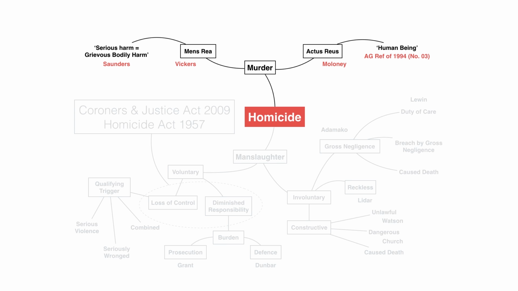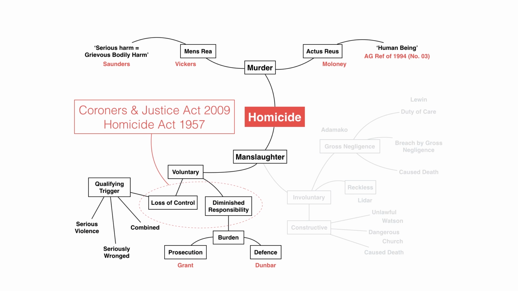So the next element that you need to identify in our spider graph is that. Once we bring that about as well, you'll understand that there are two different types of voluntary manslaughter, one of loss of self-control and one of diminished responsibility, both of which have been identified in the Coroners and Justice Act of 2009 and the Homicide Act of 1957 respectively. Now, it's a good idea when you are answering questions of this caliber to weigh the pros and cons and determine where you should go with your answer.